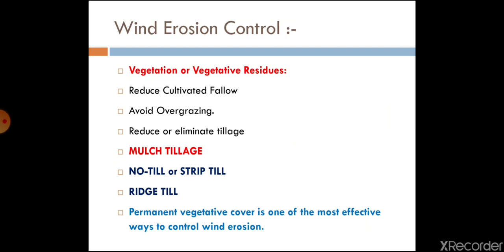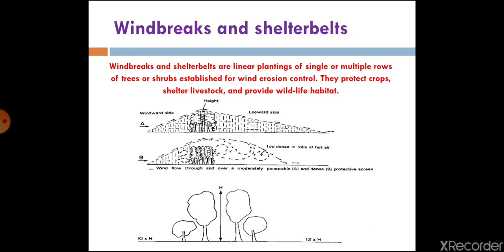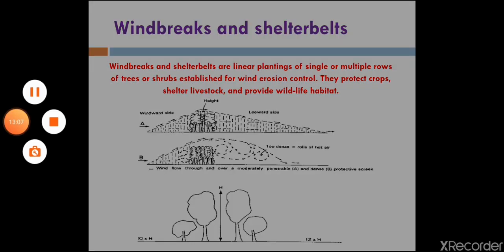Similarly, some other methods like ridge tillage or strip tillage could be utilized, where a strip of land is cultivated and the rest of the field is left undisturbed. So these are a few methods where you can apply them to your situation and reduce the wind erosion.